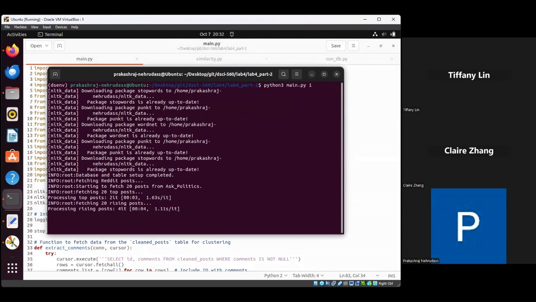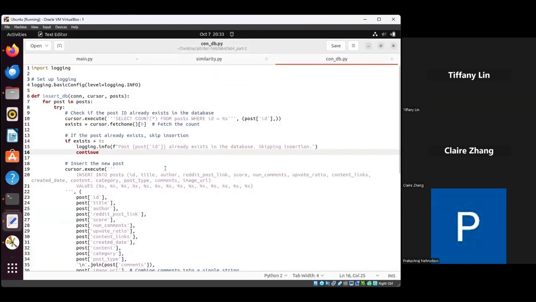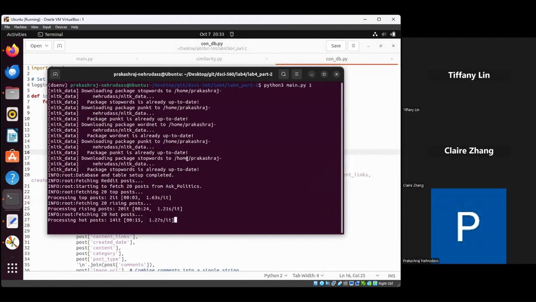There are 4 types of subsections in Reddit: top, rising, hot, and new. For each section, it tries to find 20 posts and update the database, and it also handles a special case for updating the database: if the post already exists, it will skip the post and search for other posts. That way it will search and update the database. And also if the Reddit API request hits the maximum limit, the program will wait for 60 seconds and redo its task.